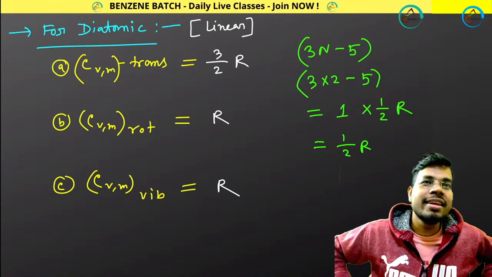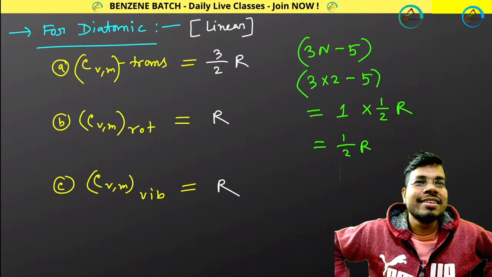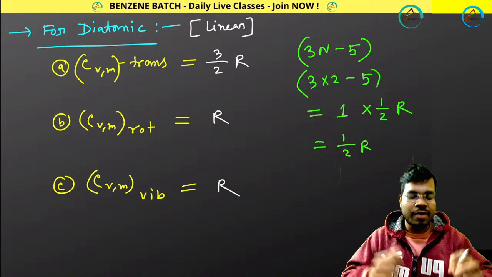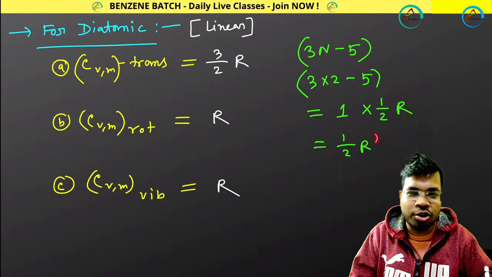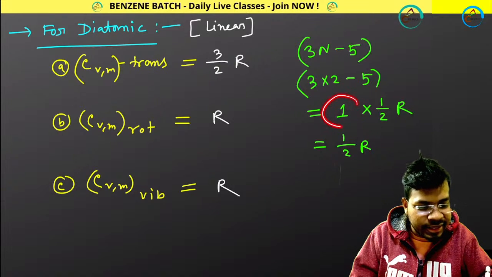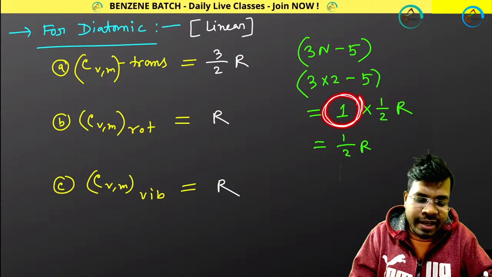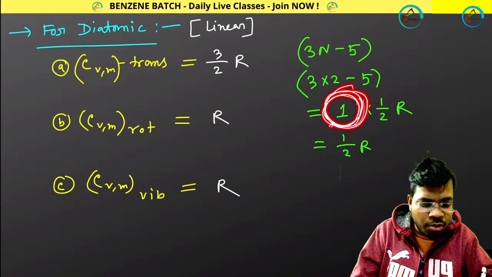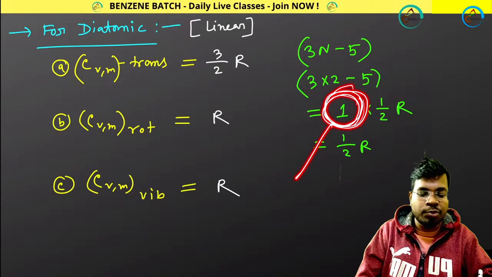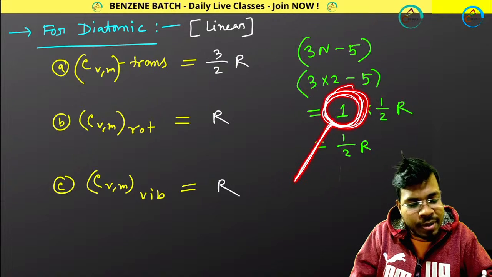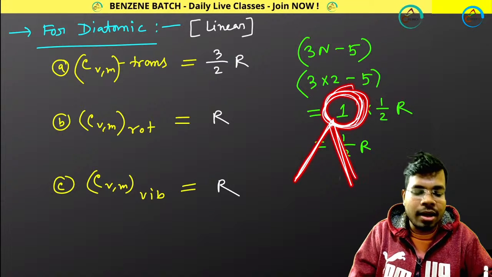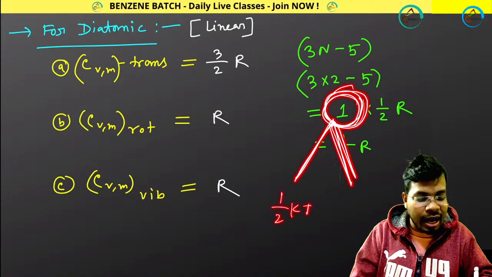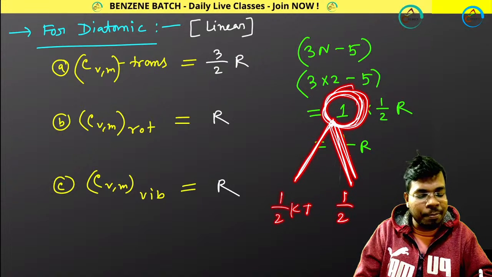Kinetic energy and potential energy, okay. Yes, definitely, kinetic energy plus potential energy. There are 2 kinds of vibrational motion. One is kinetic and the other potential. So for one degree of freedom, the degrees of freedom will be 1. Here there is no mistake. But whenever you apply this concept to energy, one will become kinetic energy, another will become potential energy. For kinetic energy, you will get half kT. From potential energy, you will get another half kT.